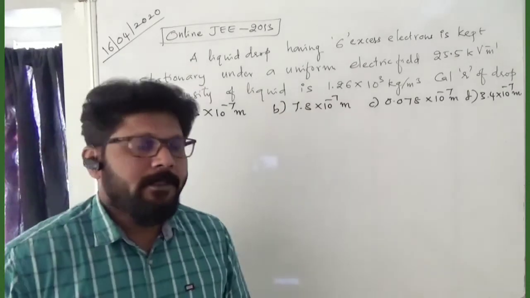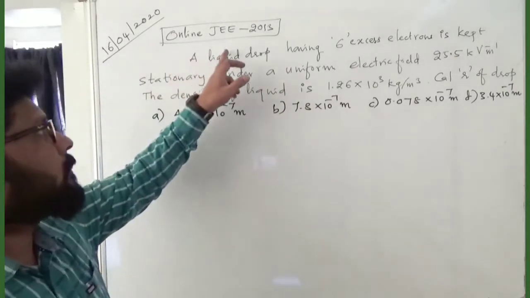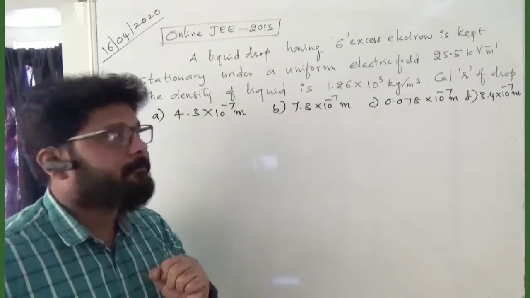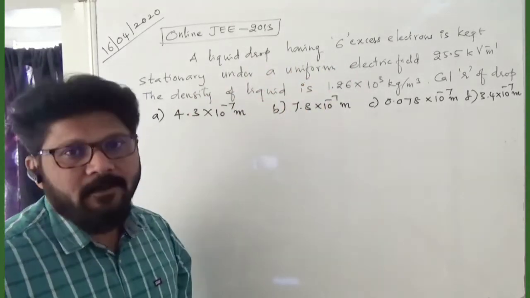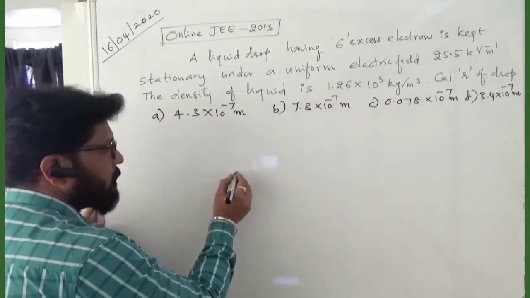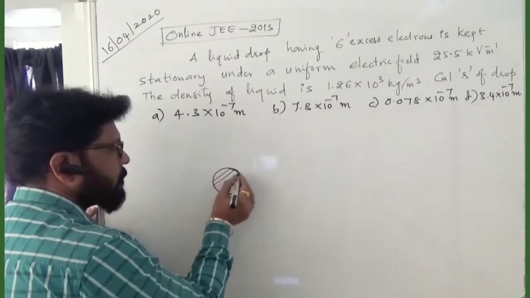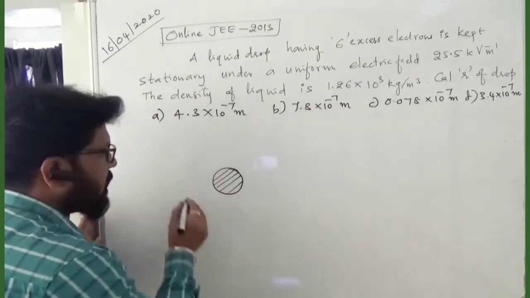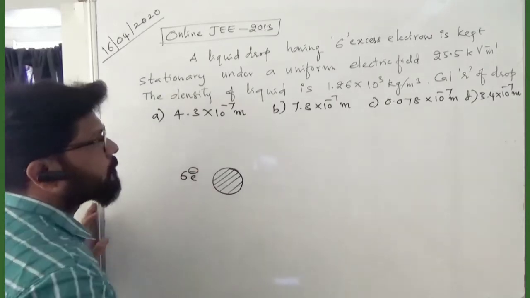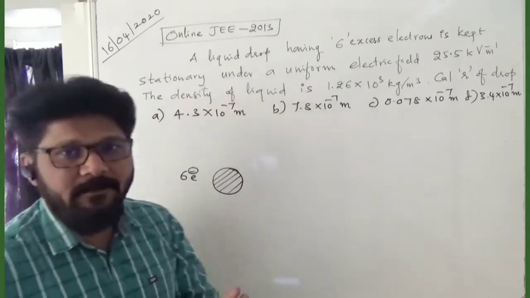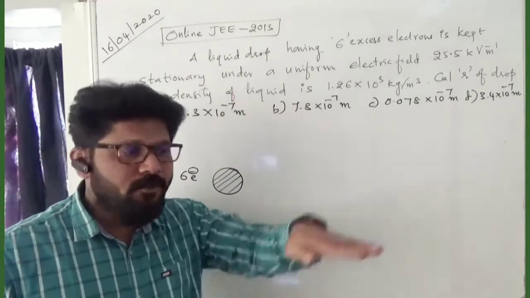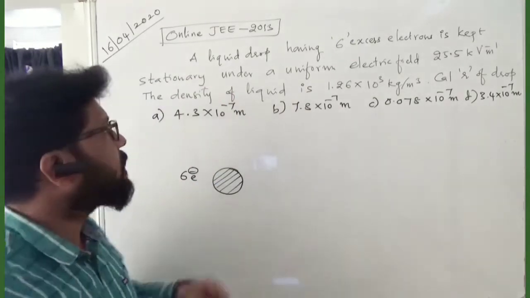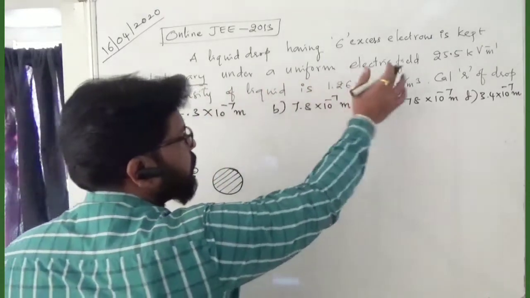Right. Now let us see this problem, which was asked in the JEE 2013 online exam. A liquid drop having 6 excess electrons is kept stationary. Stationary means it should not fall downwards or go upwards. It should be at rest, or in equilibrium, under a uniform electric field.